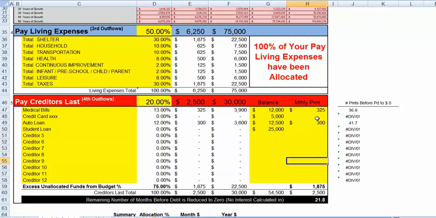Now we're down to $1,875 that's left to spend on this. Say our credit card is 1,000, and let's say our student loans are 870. Let's say our student loans are 500.